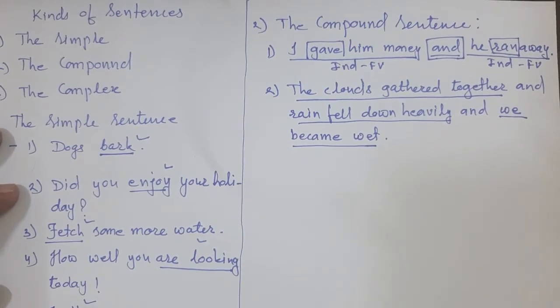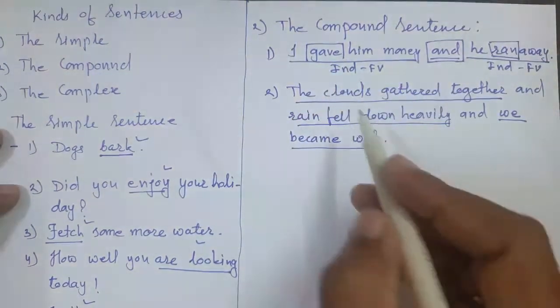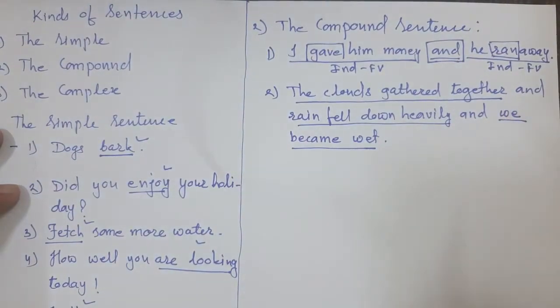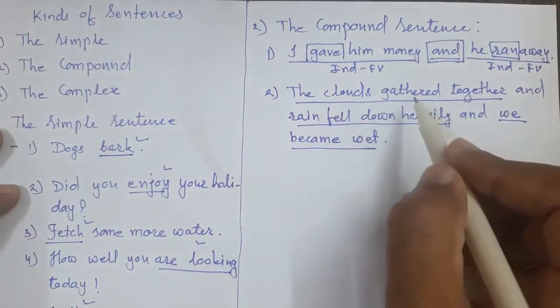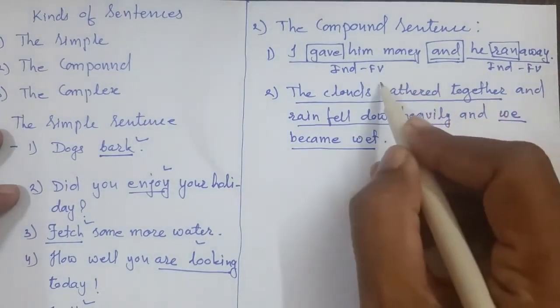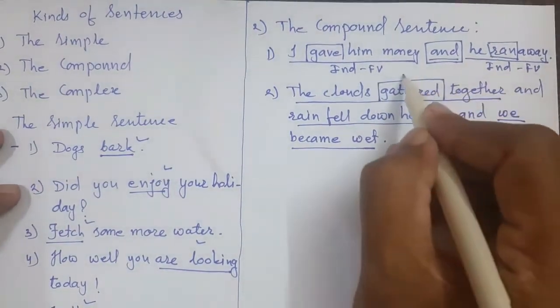Or we can say a clause is there. These are clauses of a sentence, because a sentence is made up of clauses. In each clause one finite verb is there.